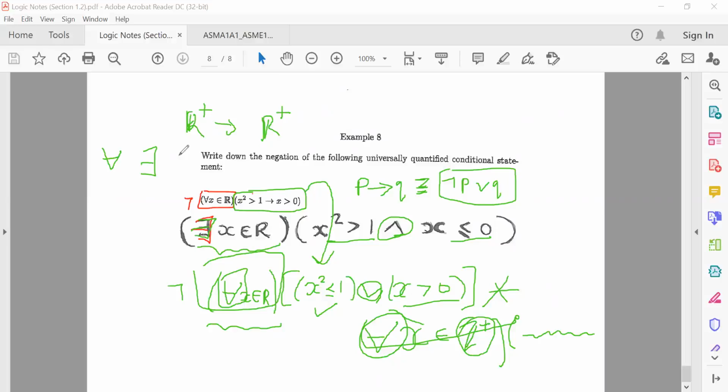Because the negation of real numbers is anything that is not real, which obviously is complex. And you need to be careful, because some complex numbers are still real. So I never want to make your life so complicated. So just negate the quantifier and then move to the other bracket, negate piece by piece. All right. That's basically the last example.